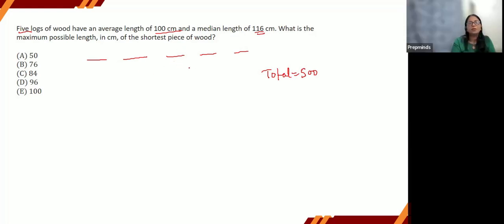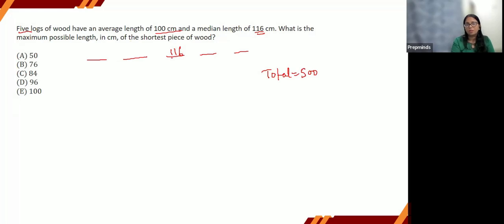Exactly, on the third position, right? Because we have an odd number of items, 5. So to this side, and 116, that is the median, goes here, right? So 116.